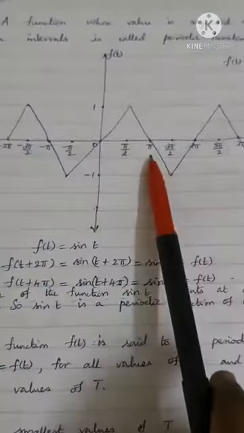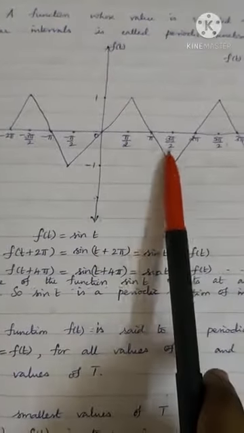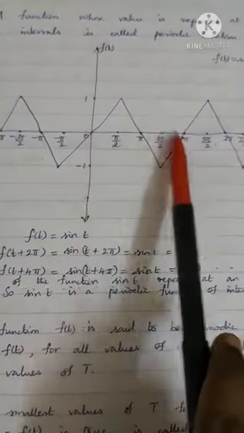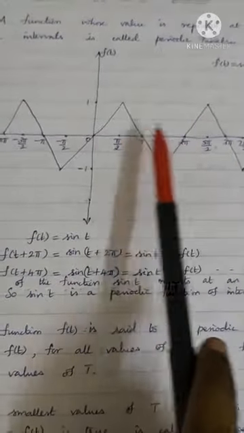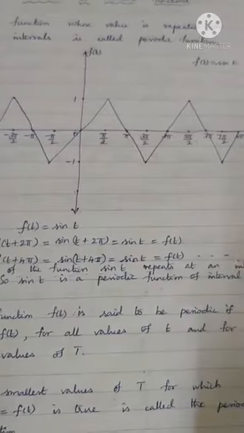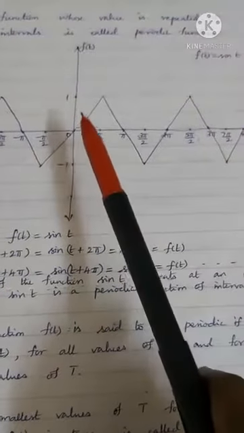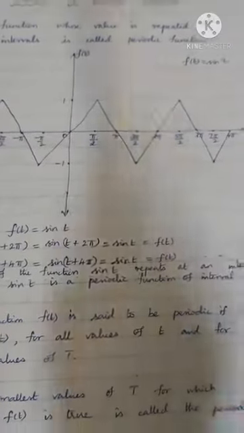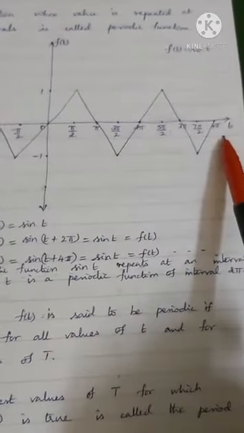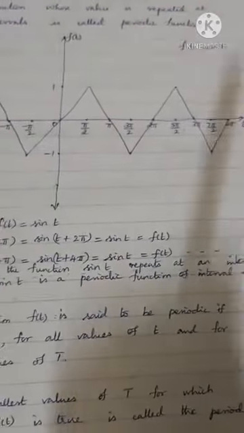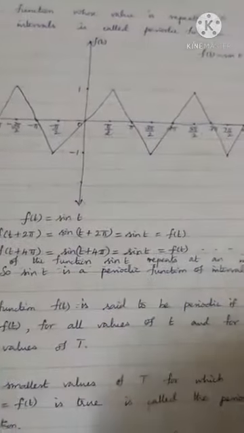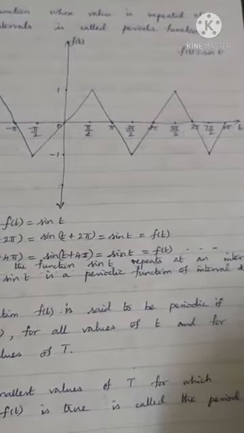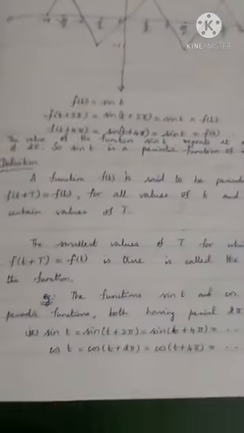If you want to study these waves, you just study the characteristics of the wave in the interval 0 to 2 pi, it is enough. You can generalize the characteristics, because the behavior in the interval 0 to 2 pi is the same as in 2 pi to 4 pi, 4 pi to 6 pi. So we need not study the entire range. If we study the interval 0 to 2 pi, it is enough.